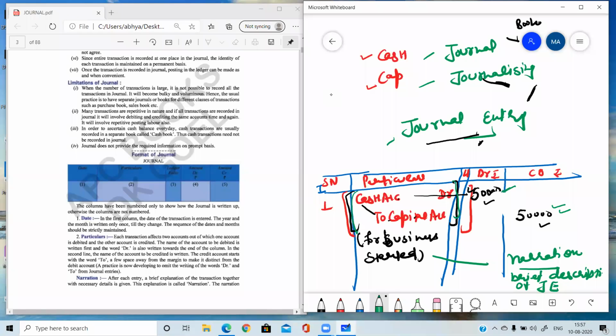Fourth, narration. What is the narration? Narration is the brief description of the journal entry. Means why we have passed the journal entry. This will be told by the narration so that each and every person is able to understand.